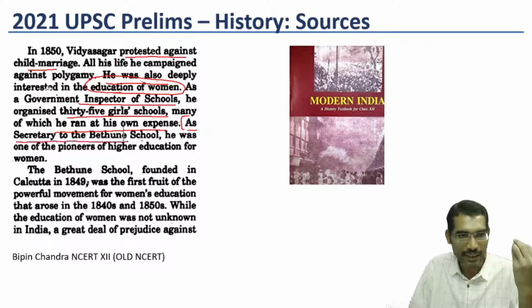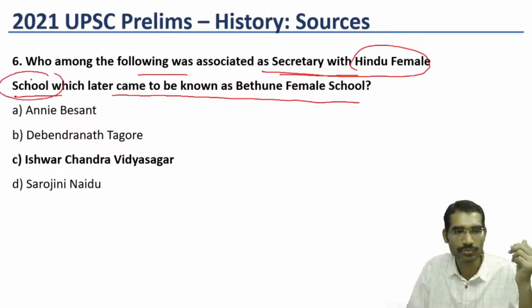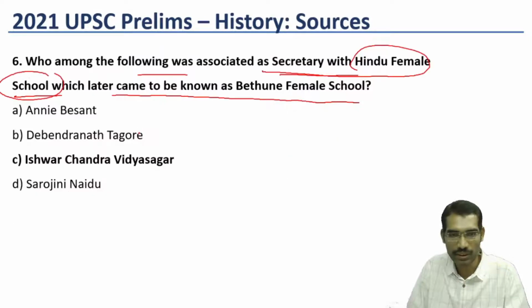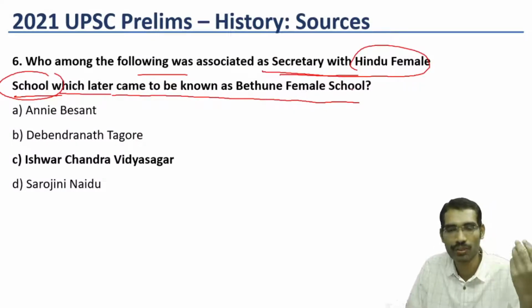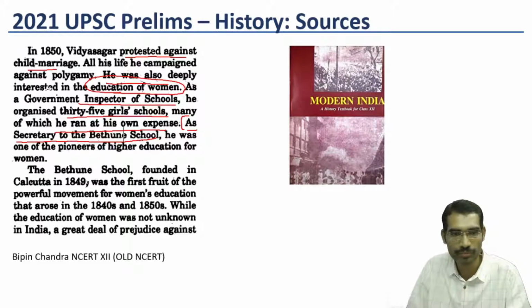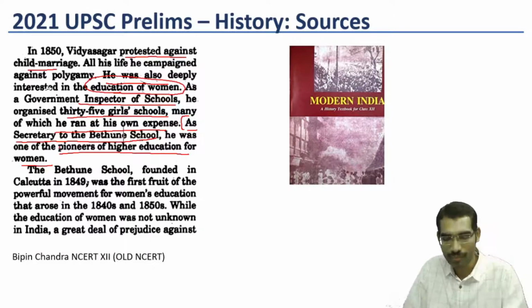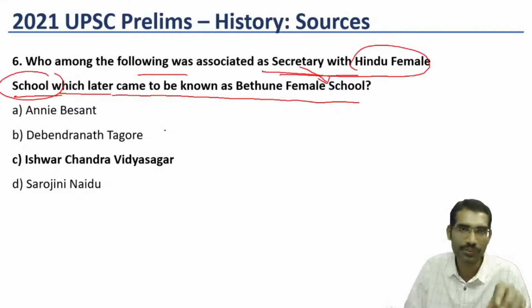As a secretary to the Bethune school. Here the question says, as a secretary with the Hindu Female School; the statement says, as a secretary to the Bethune school. That's why the question also says which later came to be known as Bethune Female School. So if you interpret it as secretary of the Bethune school, he was one of the pioneers of higher education for women. If you focus on this particular statement, this question becomes very easy.